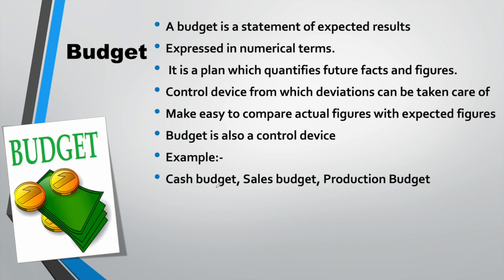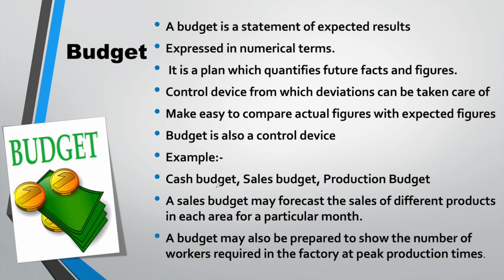So the net cash position is determined by the cash budget. Inflow of cash minus outflow of cash is equal to the surplus, or if it comes out negative, we understand that this much is the deficiency of cash. So management has to take adequate decisions for cash balance for various purposes, but at the same time it should avoid excess balance of cash also.